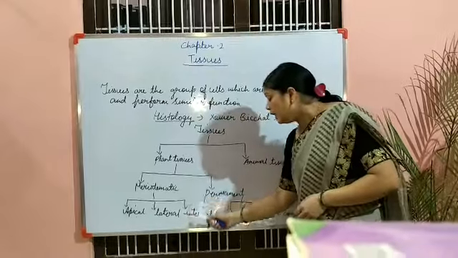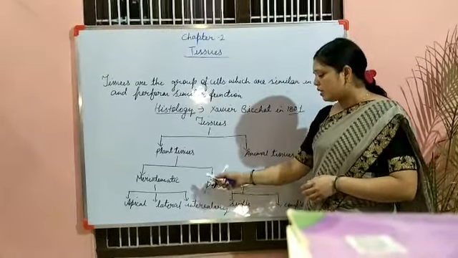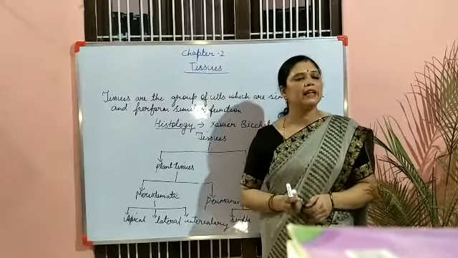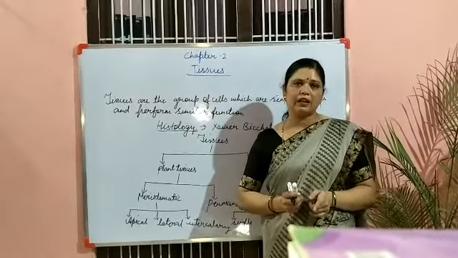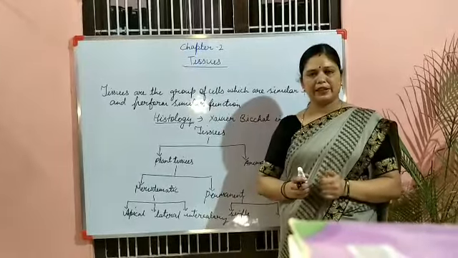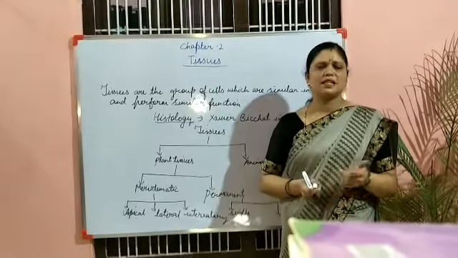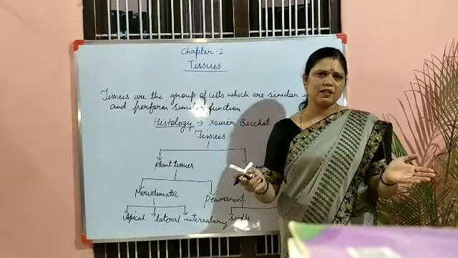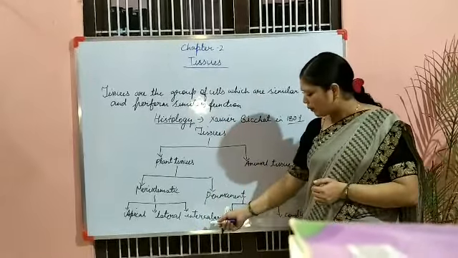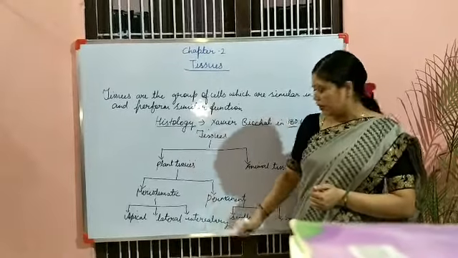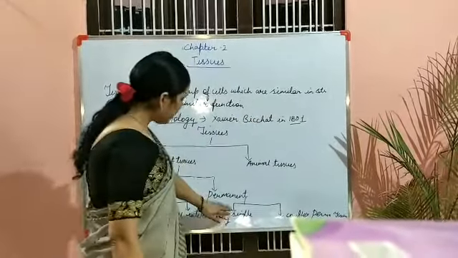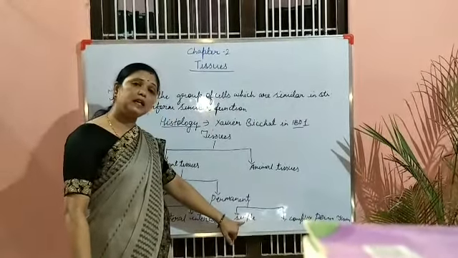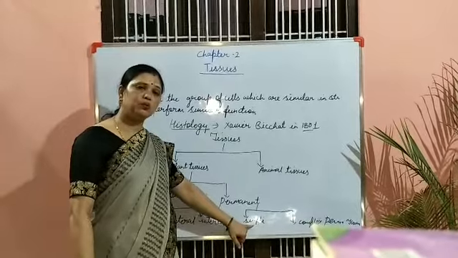If we talk about intercalary, that means it is present at the nodes and internodes, and it helps in increasing the length of nodes and internodes as well as organs, just like the leaf. Leaf growth also takes place, the leaf also expands in size. Why is it so? Because of intercalary. And permanent tissue, we talk about simple and complex. Simple is again divided into two. Just pause.